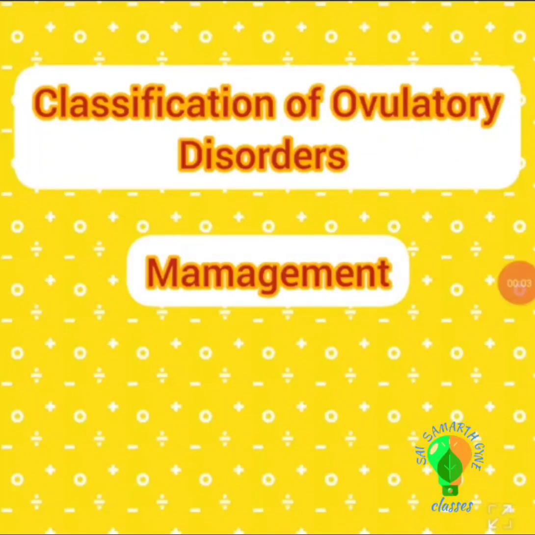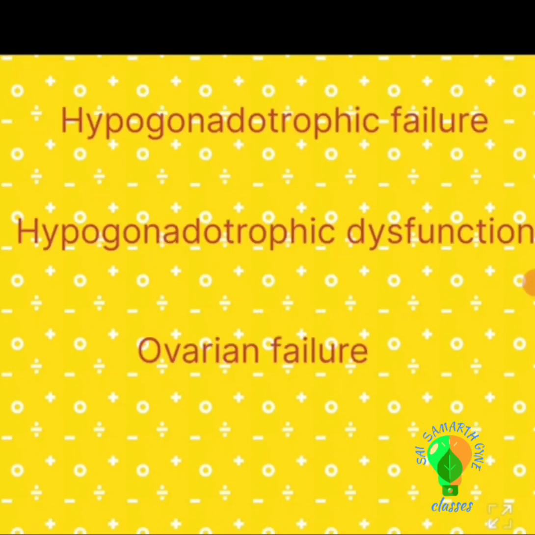Anovulation is a major cause of infertility. About 25% of cases are of anovulation when we talk about female causes of infertility. Let us talk about the ovulatory disorders which cause anovulation. The first kind is when the hypothalamo-pituitary ovarian axis is disturbed right from the hypothalamus.